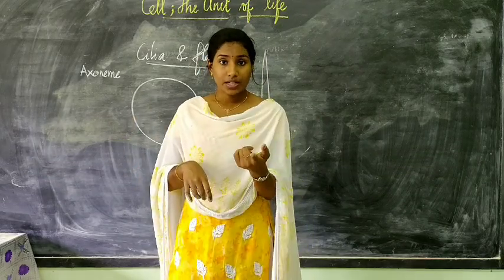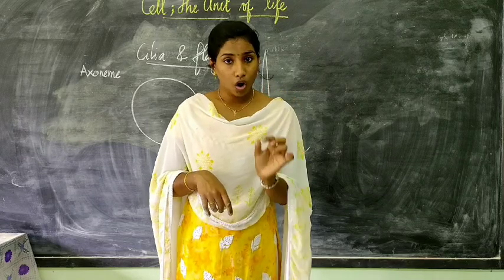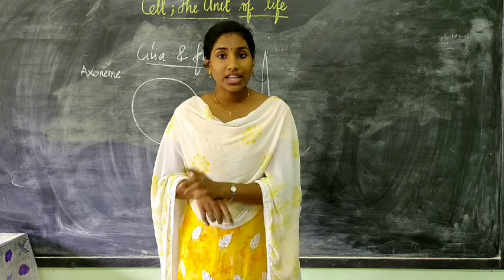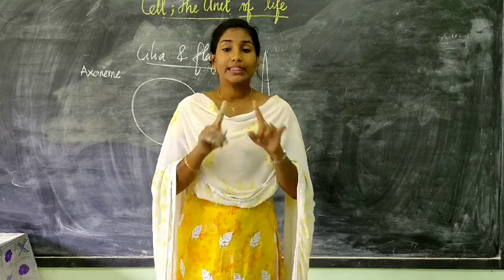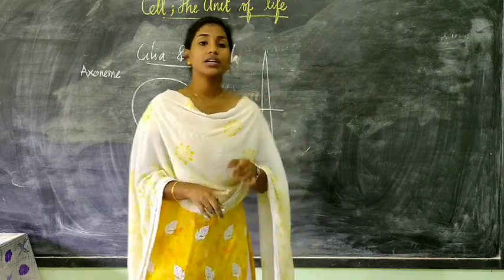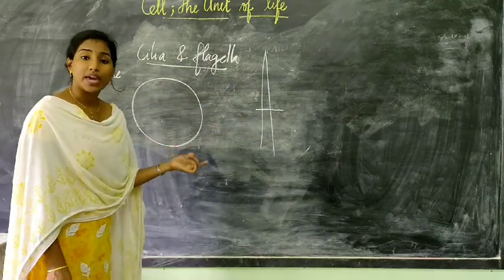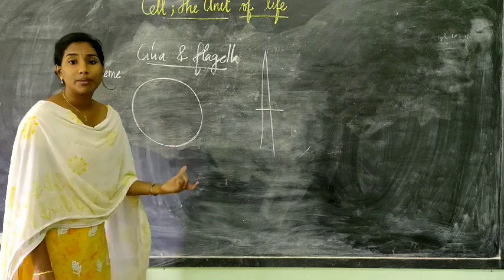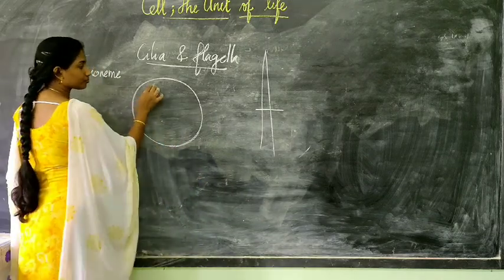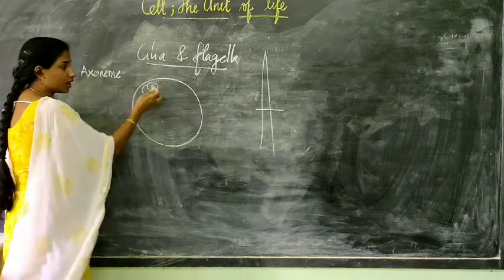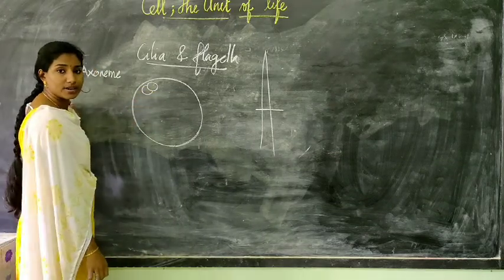I will repeat, doublets or pairs of microtubules are arranged radially in the peripheral regions. Almost 9 pairs, 9 doublets are there. One microtubule, another microtubule, this is a doublet or a pair.